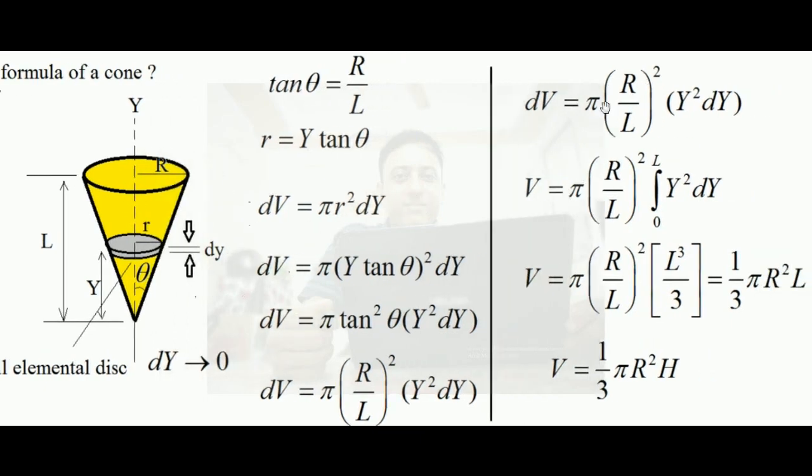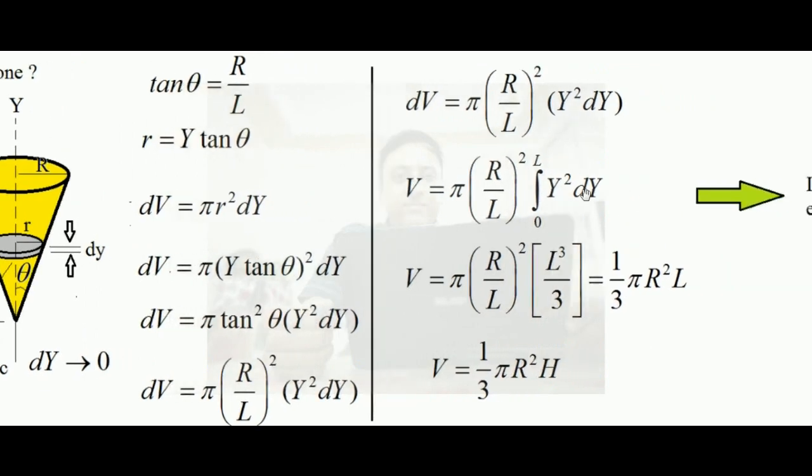Constants will be out of the integration, so the integration will be of y square dy, with the higher limit L and the lower limit 0. The integral of y square dy is y cube by 3. Applying the limits, it will be L cube by 3 minus 0, so it becomes L cube by 3.